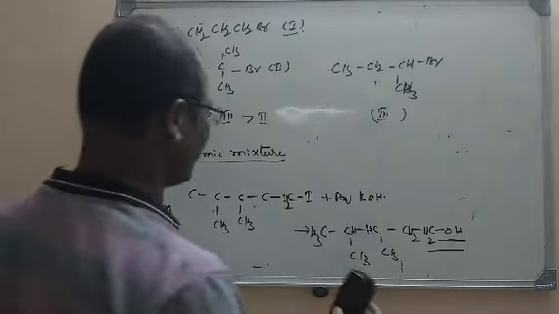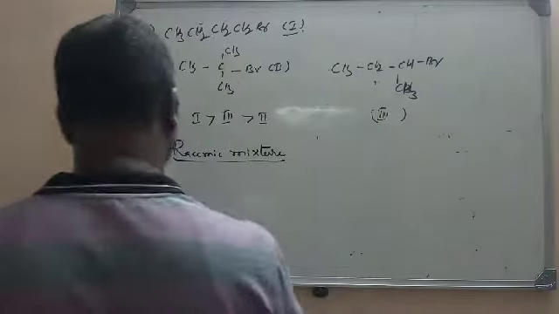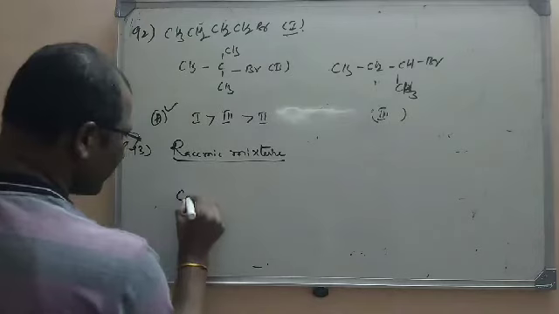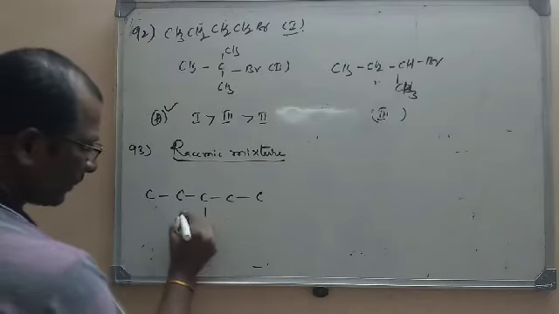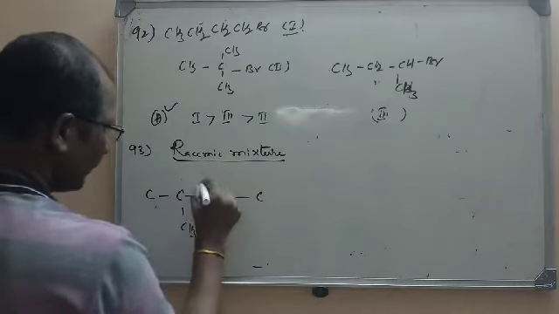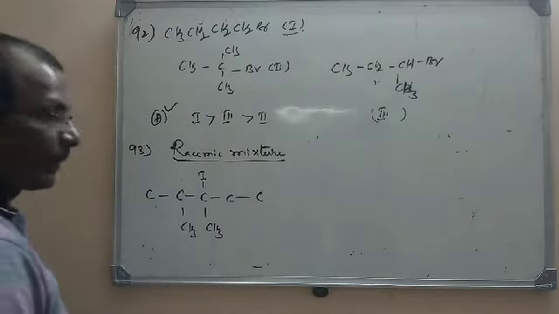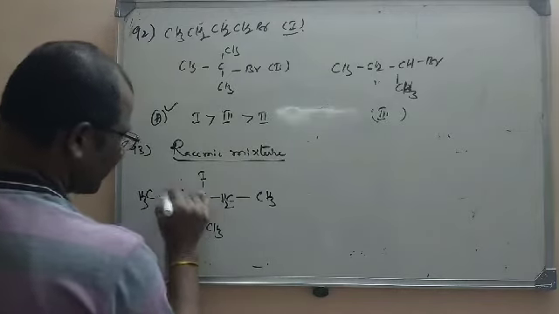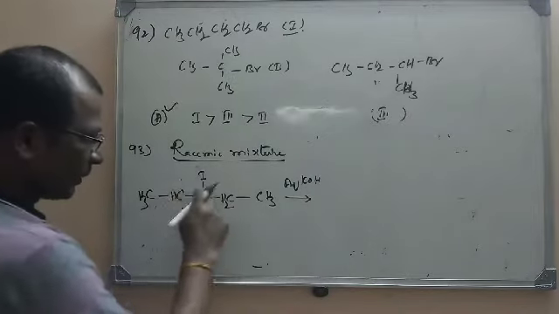Now let us go for the second option. What is the second option here? 2,3-dimethyl-3-iodopentane. Let us consider this as the first carbon. 2,3-dimethyl, 3-iodo, so here iodine is there. If you fill in the remaining ones, it is CH2 and here CH3 and CH. Now if we treat with aqueous KOH, we are going to get an alcohol here.